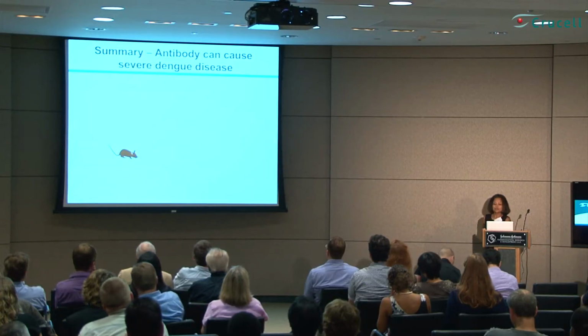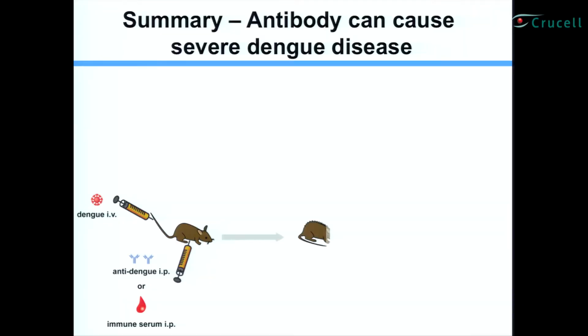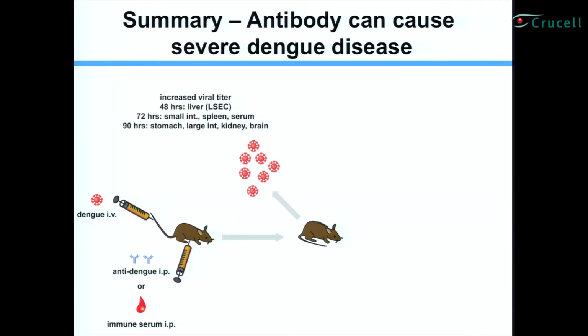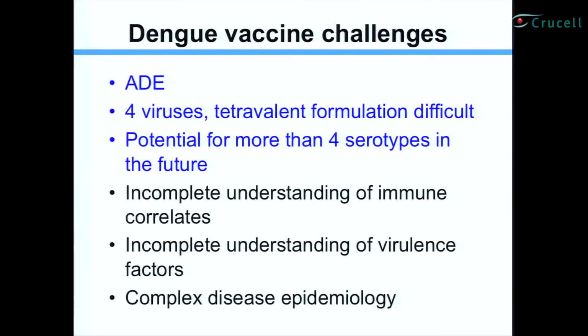So in summary, what we've shown is that we take a mouse, we inject them with antibody or immune serum and virus. We've shown that this mouse gets sick. One of the first things we see is increased viral load in a variety of tissues. And the first tissue to have increased viral load, starting at 48 hours, is the liver. And through our flow cytometry and immunohistochemistry data, we show that this is due to LSEC infection. We show that these mice have cytokine storm, and they have vascular leakage and gastrointestinal hemorrhage, and ultimately the mouse dies because of TNF.